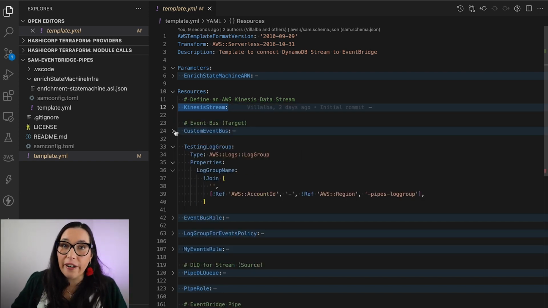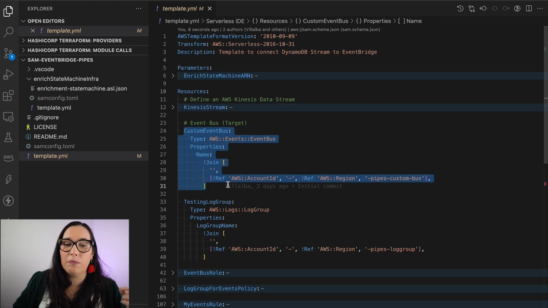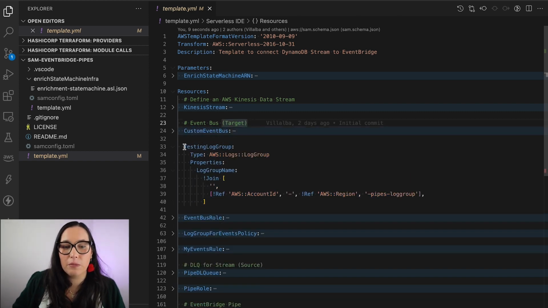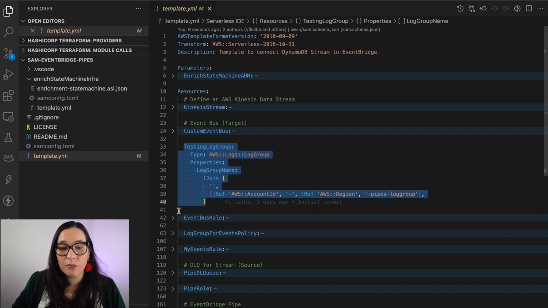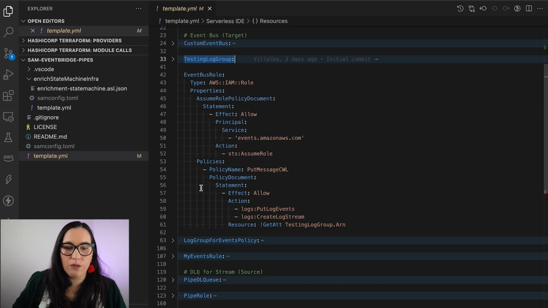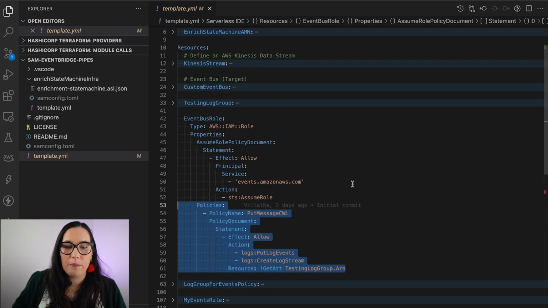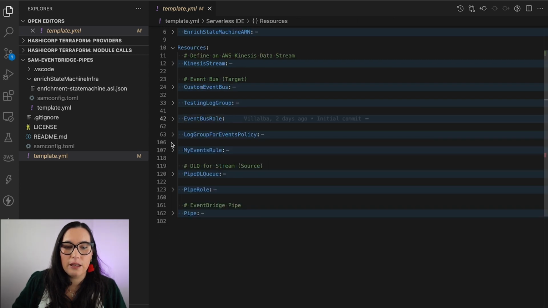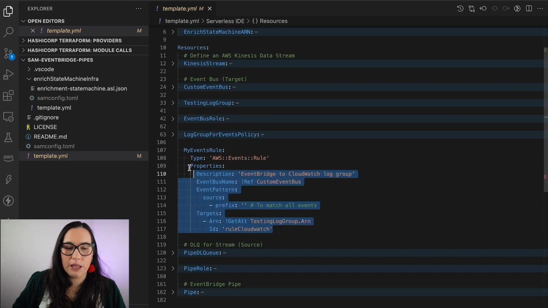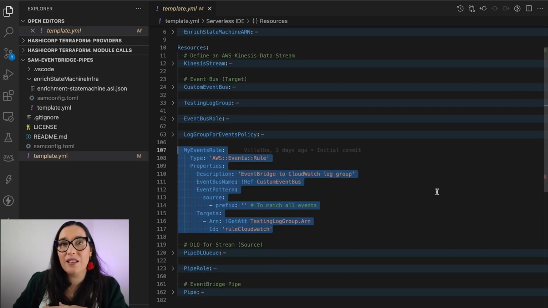Then I'm creating the target, and the target is a custom event bus. Again, you might have it already, so you can just reference it in the pipe, but I need to create it. So this is a custom event bus. Then my bus has one rule, and the rule basically says to put every event into a log group. This is the log group where I'm writing all the events, so we can see them later. Then I have the role for the event bus that is putting a message into that log group, and the rule that matches all the events that come inside that custom bus and writes them in that log group.